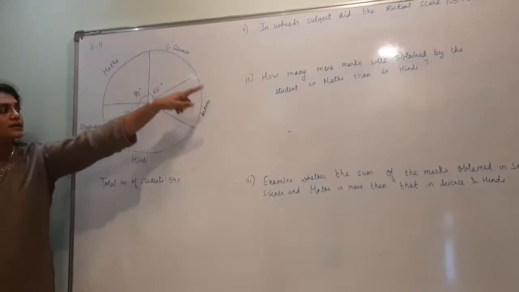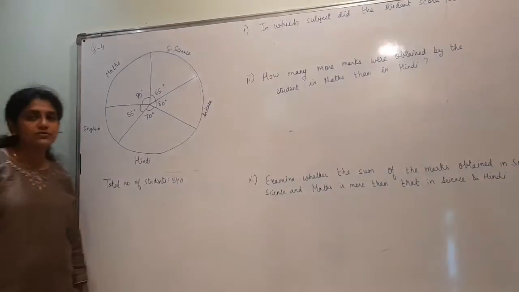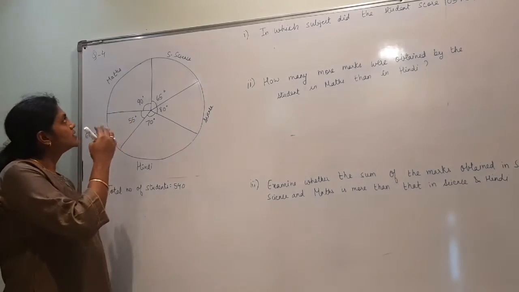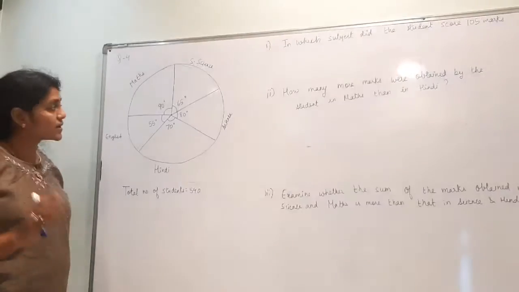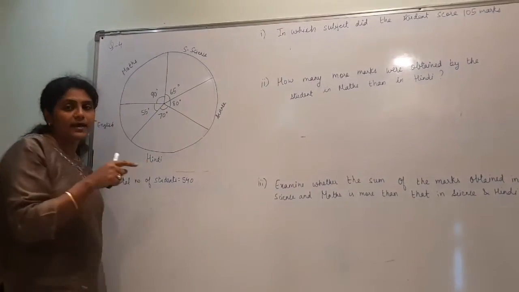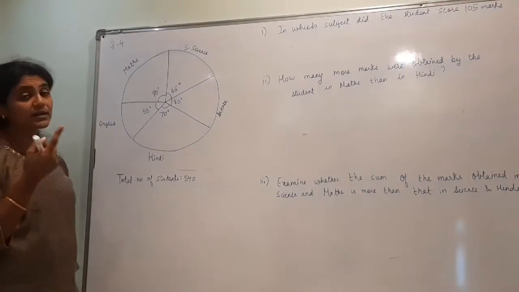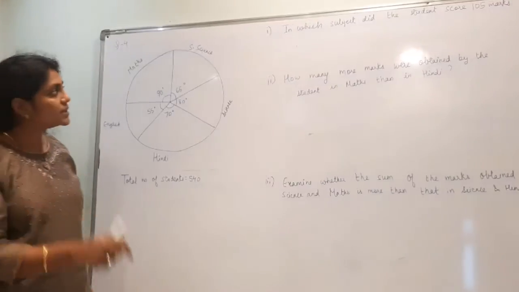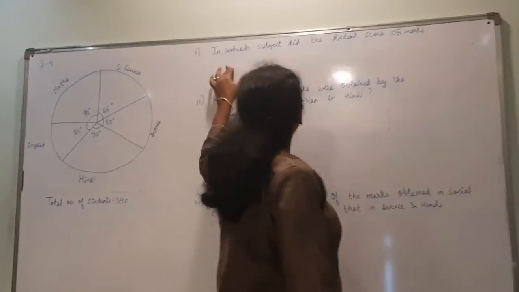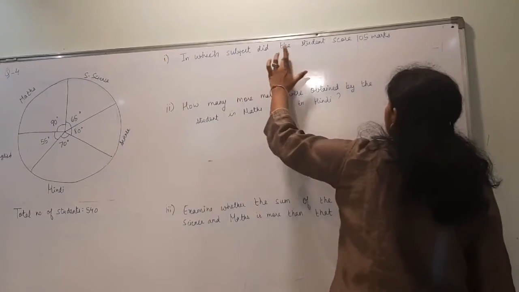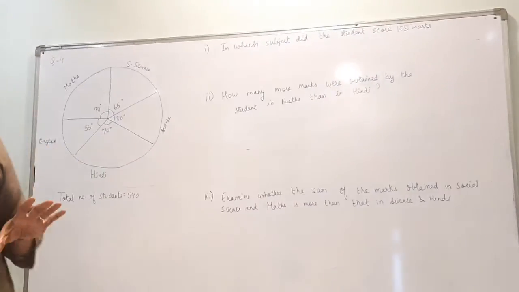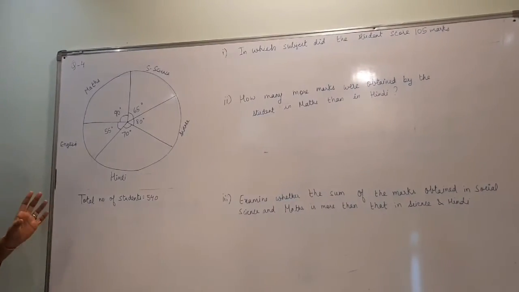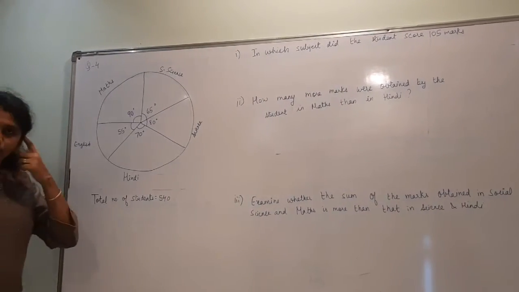They have not given how many number of students have scored in maths, social science. They have given the central angle from where you have to find the score, right? Now, so here the question 1 is, in which subject did the students score 105 marks? Now 105 marks in which subject they got, that you have to find.